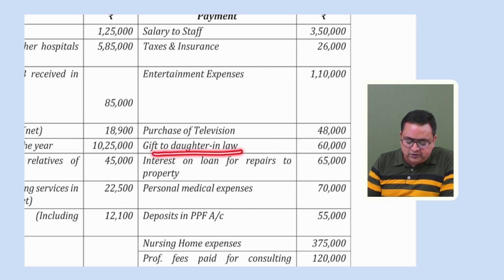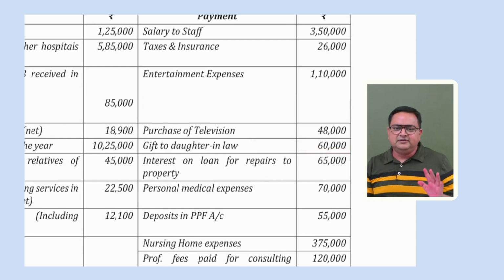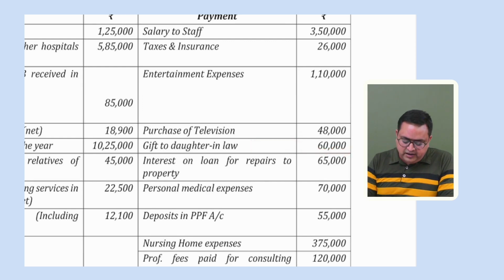Gift to daughter-in-law. This person has gifted some amount, 60,000 rupees, to his daughter-in-law. That is again a personal expense, not allowed. Interest on loan for repairs of property. See, if this property is related to PGBP, then if you are paying interest also, it would be allowed. Otherwise, we will see if something is mentioned on it.